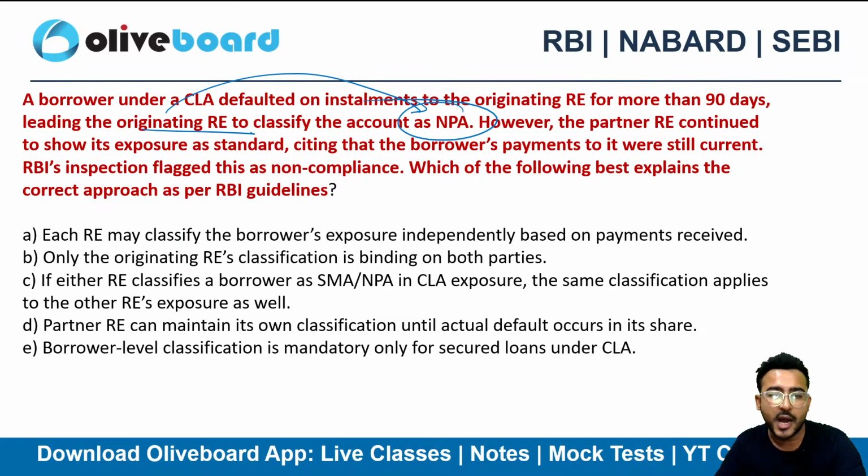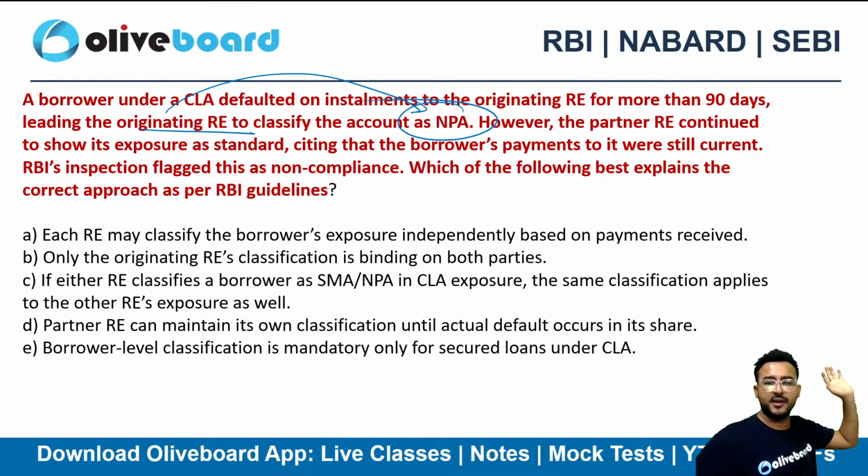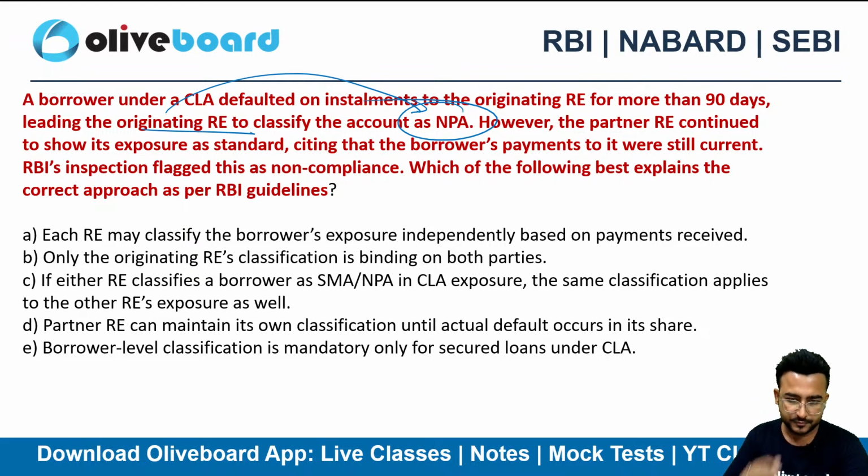However, the partner RE has continued to show the exposure as standard. Is it possible? Can you tell me which of the following will be the correct approach here, guys?